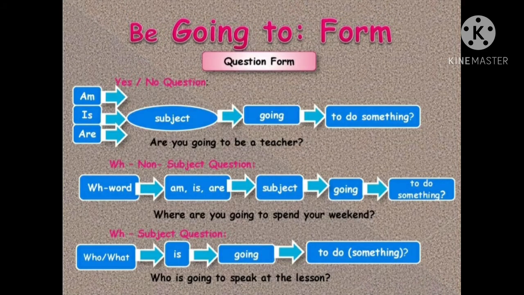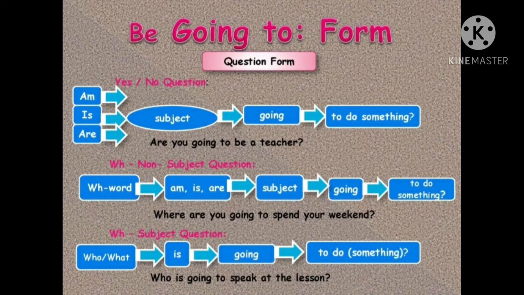How can I ask with be going to? If it is a yes or no question, I will start with am, is, are, then the subject, then going to, then verb 1. Don't forget question mark. Look at the example.